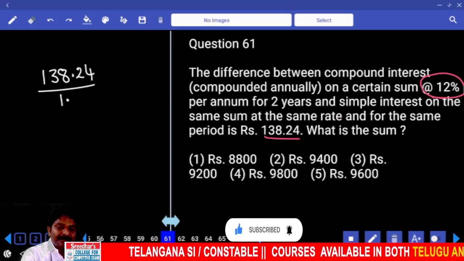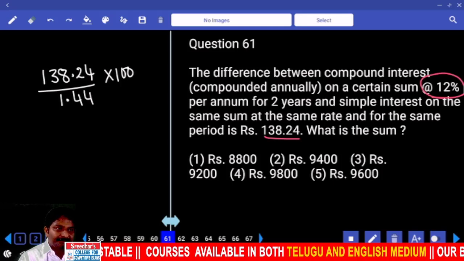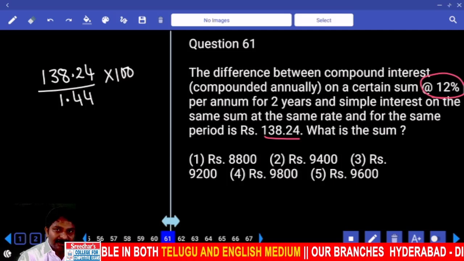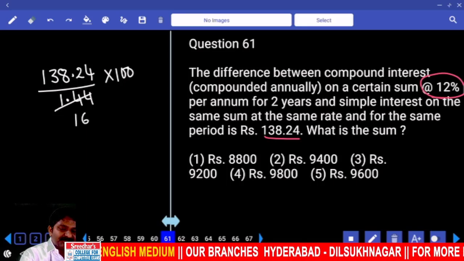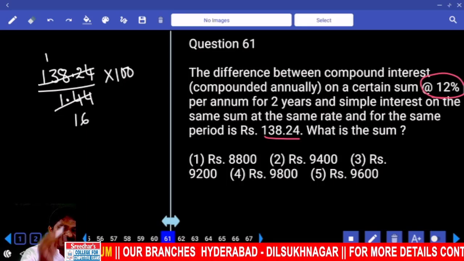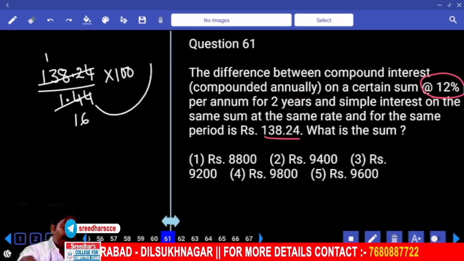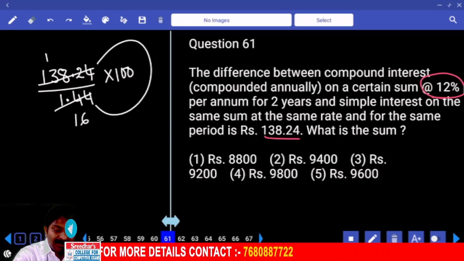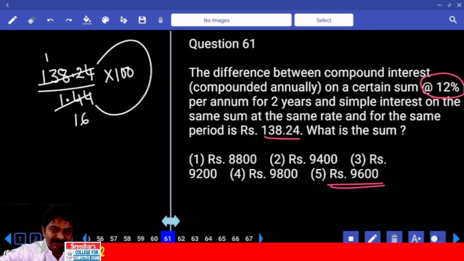138.24 divided by 1.44. We need the principal, that is into 100. In the numerator and denominator after the decimal there are 2 digits, so we can forget about the decimal. Is that okay? 9 16 times 9 ones. Before that I verified the last digit. 4 into which number ends with 4? Either 1 or 6. How many options are there? No more cancellations.